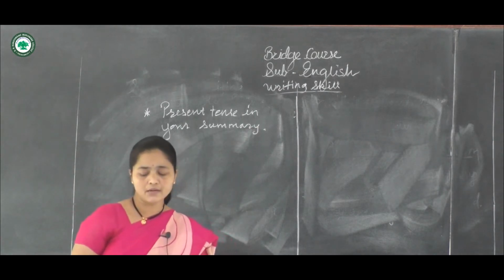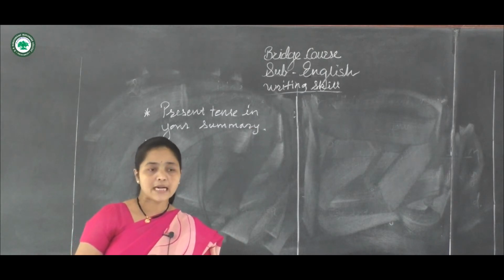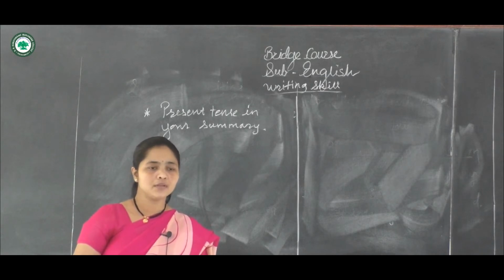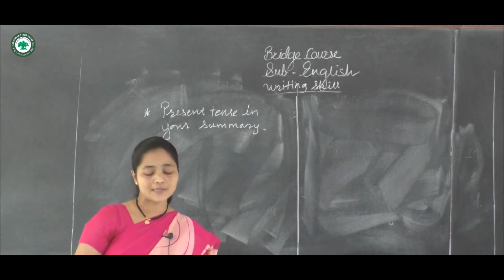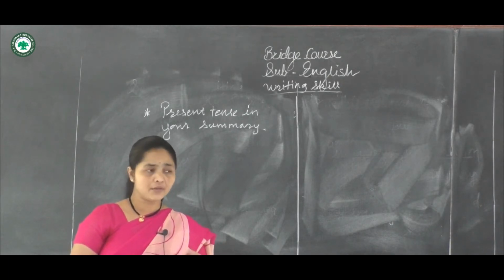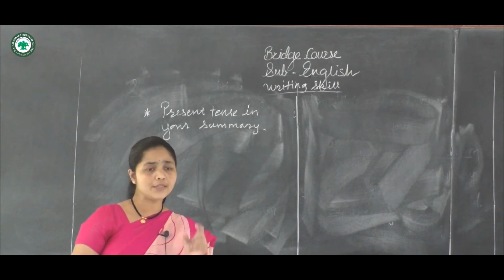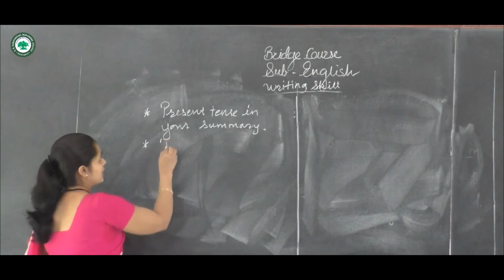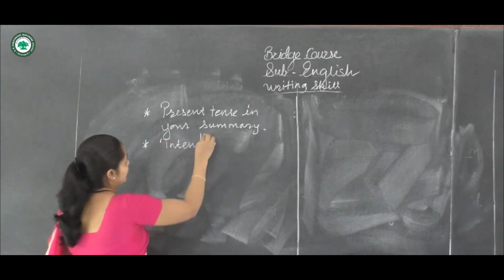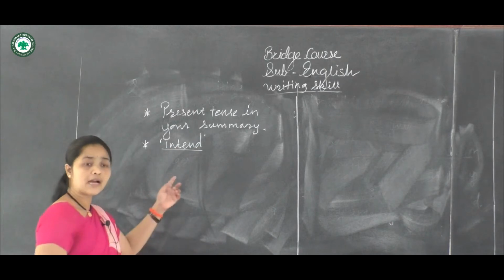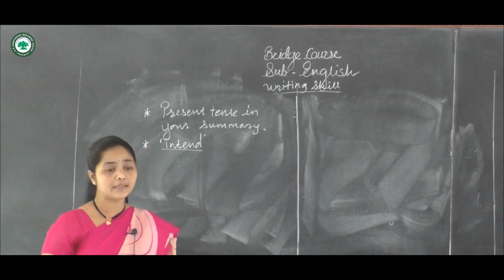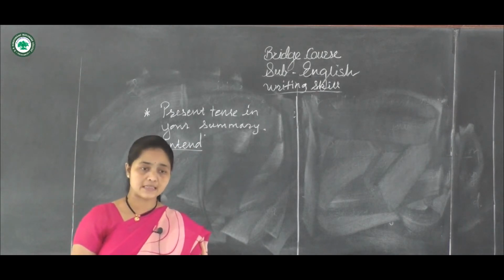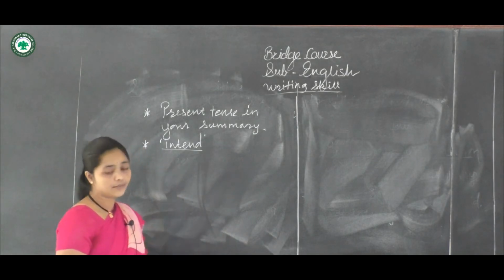Okay, next is, do not use the full name of the article as the introduction. Try to stay neutral. Means what? You should not give your opinion. Don't use your opinion, your thoughts, your thinking. Or if you have to like that, only use the word intend. Okay, this word is so important in summary writing. Intend. This word you have to use. Okay, don't give your opinions. So intend when you doubt or disagrees with the original text. Okay, intend is very important, this word.